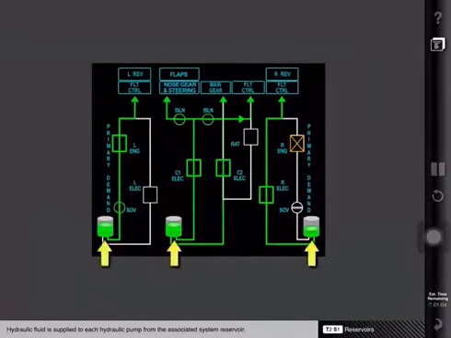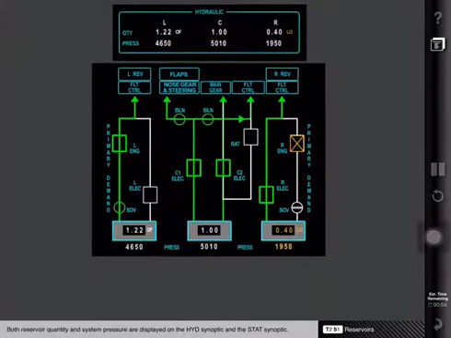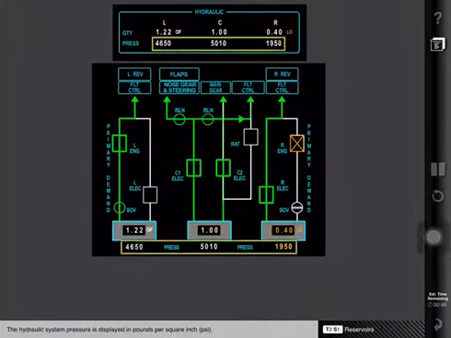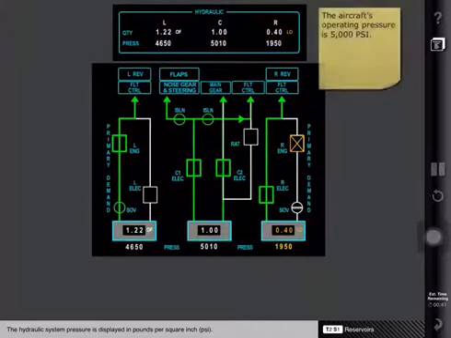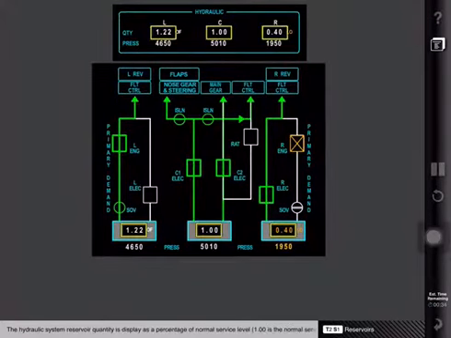Hydraulic fluid is supplied to each hydraulic pump from the associated system reservoir. The reservoirs are pressurized using pump outlet pressure. Both reservoir quantity and system pressure are displayed on the hydraulic synoptic and the status synoptic. The hydraulic system pressure is displayed in pounds per square inch. The hydraulic system reservoir quantity is displayed as a percentage of normal service level, or 1.00.